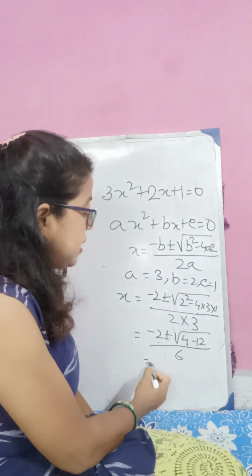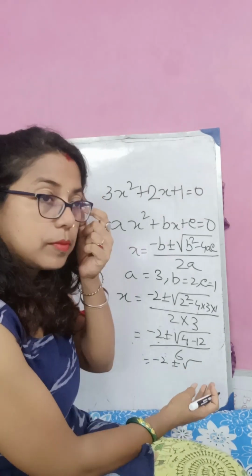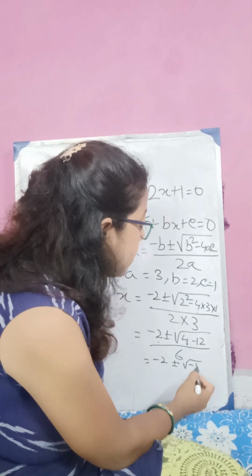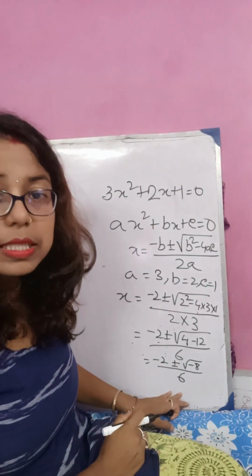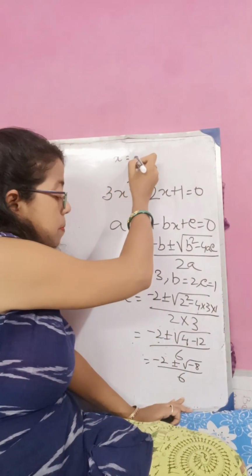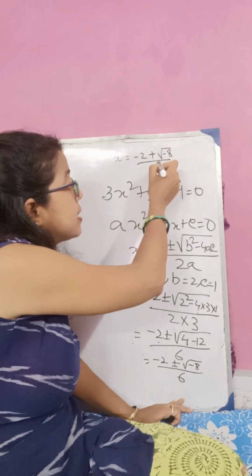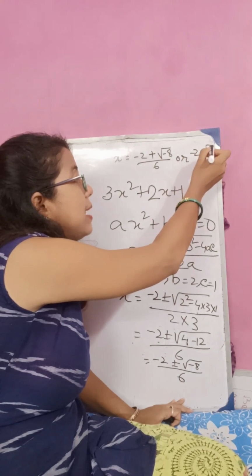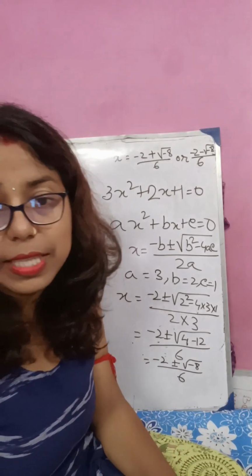So that is minus 2 plus minus root over minus 8, by 6. So x equals minus 2 plus root over minus 8 by 6, or minus 2 minus root over minus 8 by 6. Within these two is the root.